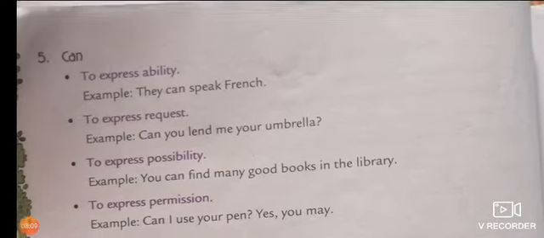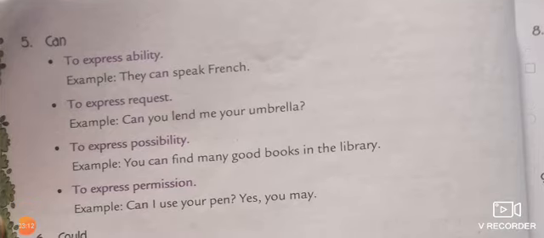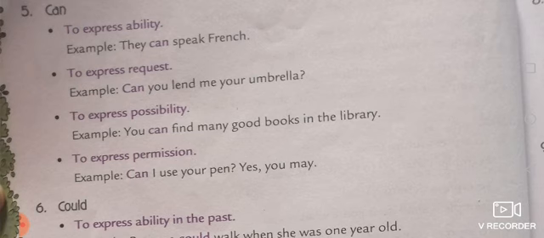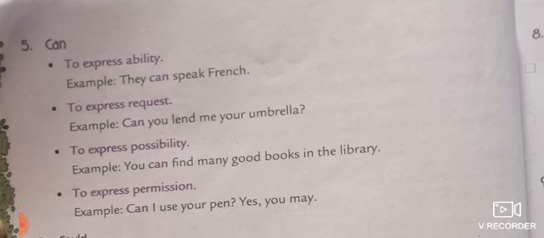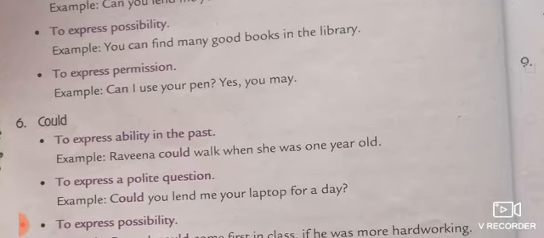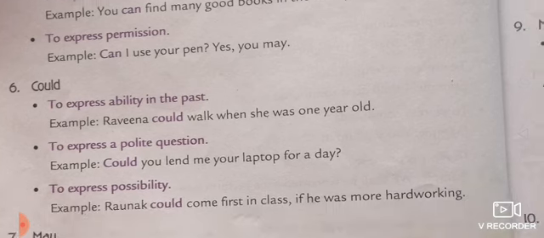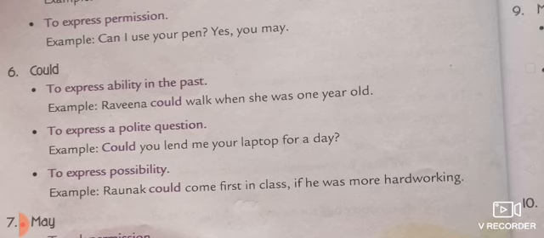Students, the next modal is can. To express ability, request, possibility and permission, we use can. Can shows ability, as in: they can speak French, you can improve your English language, you can do that work. Next is could. Could is also the past form of can, and we use it to express ability in the past, polite questions and possibility, as in: Raunak could come first in class if he was more hard working.